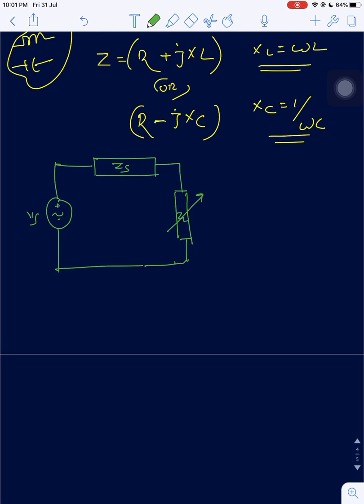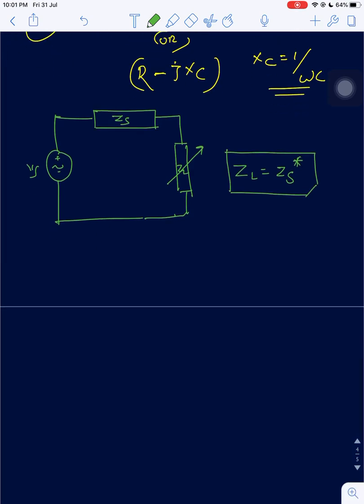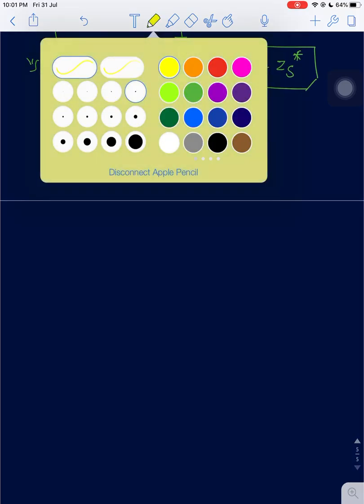According to the maximum power transfer theorem in terms of AC, maximum power transfer will only happen under the condition when ZL is equal to ZS conjugate. I assume that you all know the meaning of conjugate.